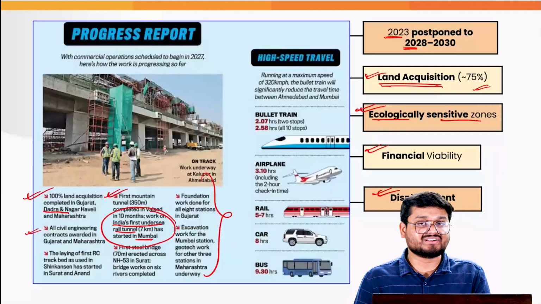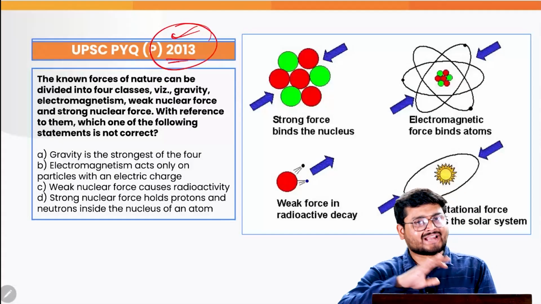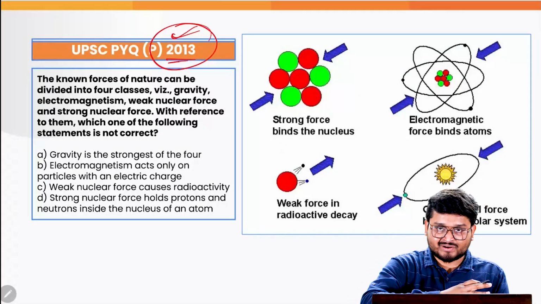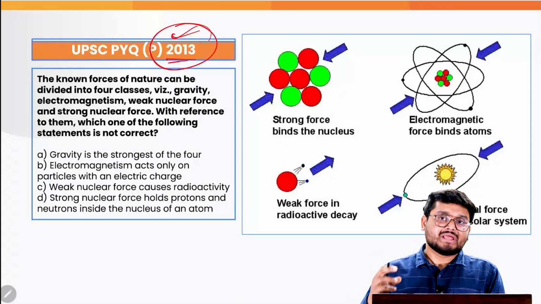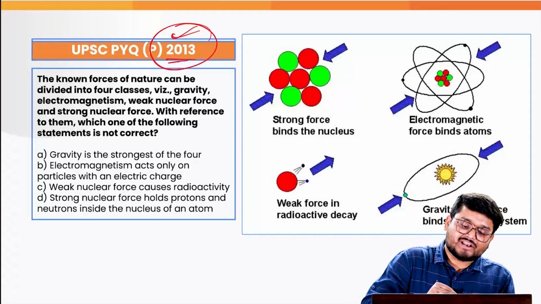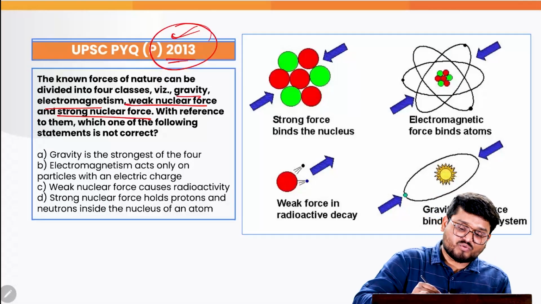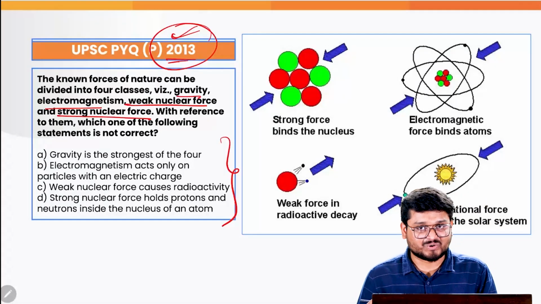Now I will be moving to the PYQ of 2013, where we do not have a direct relation to the bullet trains here, but there is a question on the four forces of nature: gravity, electromagnetism, weak nuclear force, and strong nuclear force. You let me know what the answer is in the comments below.